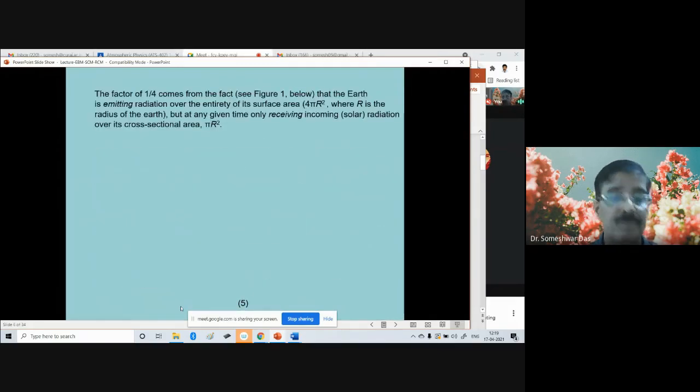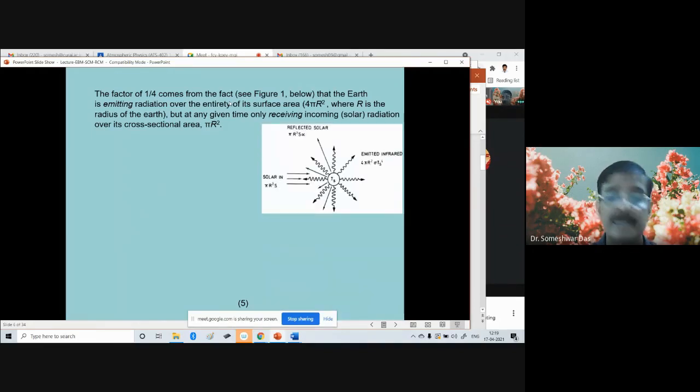So the factor 1 by 4 in the last expression comes from the fact, you see the figure below, that the Earth is emitting radiation over the entirety of its surface area, which is 4 pi r square, where r is the radius of the Earth, but at any given time only receiving incoming solar radiation over its cross-sectional area pi r square.